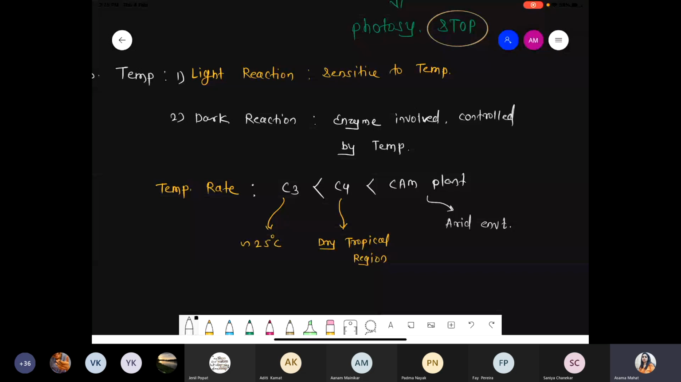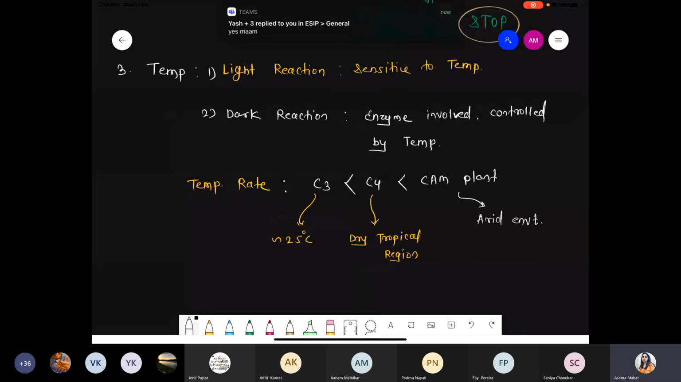Clear this part? Clear? Yeah, clear this part? Quickly tell me. Simple, that's it for the temperature.